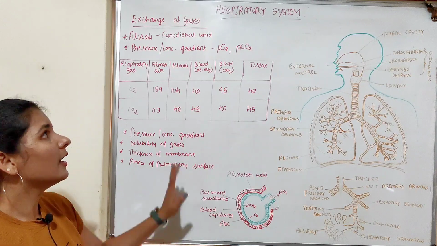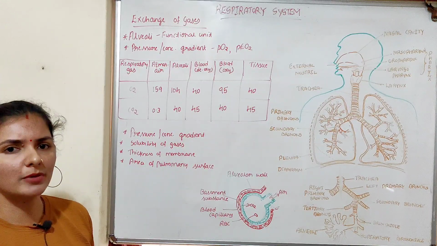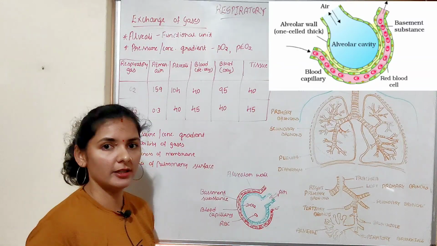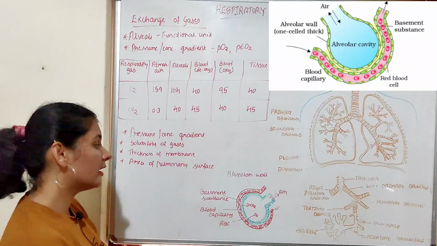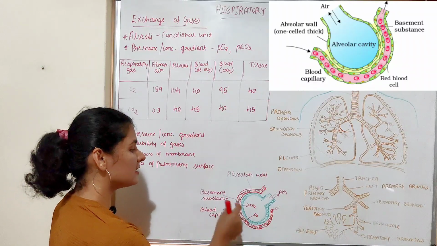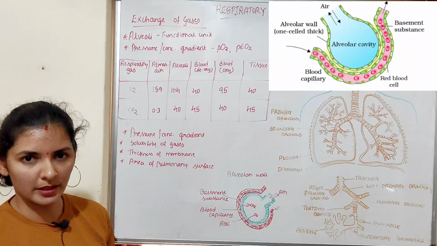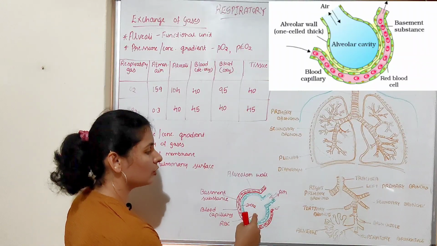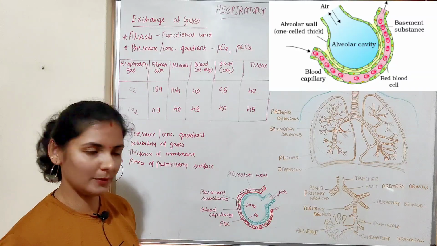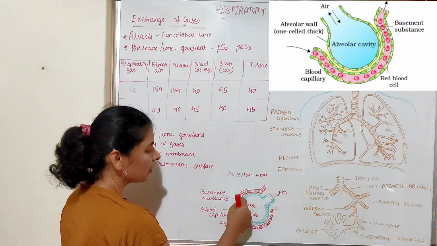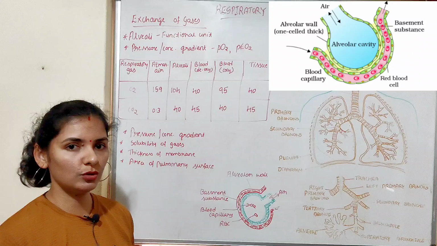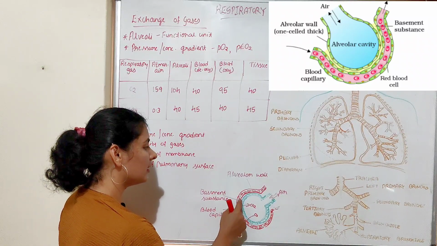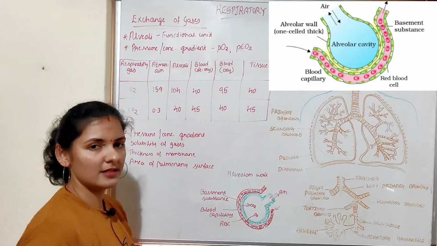Yes, diffusion in the respiratory system involves a membrane. Membrane of what? Membrane of the alveoli and membrane of the blood capillary. So oxygen and carbon dioxide should pass through this membrane, and this membrane is known as the diffusion membrane. The diffusion membrane includes the alveolar wall of the alveoli, which is made up of thin squamous epithelium. Next, the wall of the blood capillary, which is made up of endothelium. And in between this squamous epithelium and endothelium of the blood capillary, there is a substance known as basement substance.